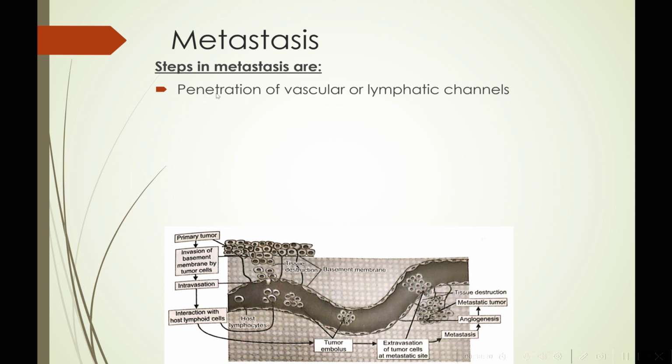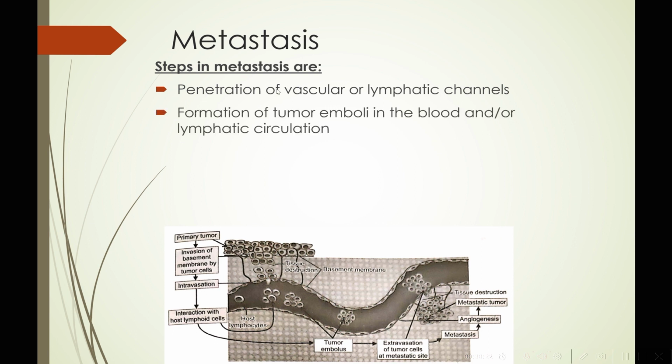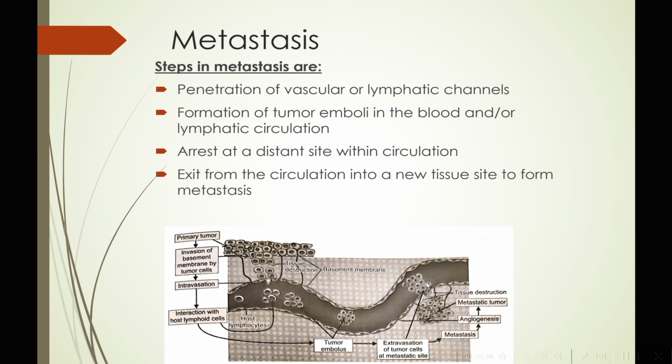So how does it happen? Penetration of vascular and lymphatic channels, and then it is followed by formation of tumor emboli in the blood vessel and or lymphatic circulation by interacting with host lymphocytes. There will be an arrest at a distant site within circulation. Then there will be exit from circulation, that is extravasation of tumor cells at the metastatic site. And then finally there will be local growth at this metastatic site.